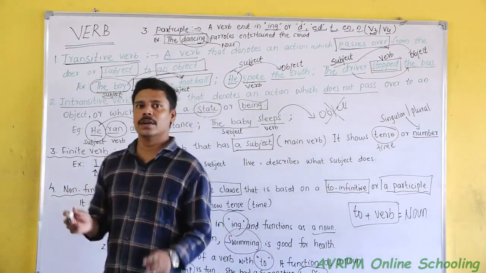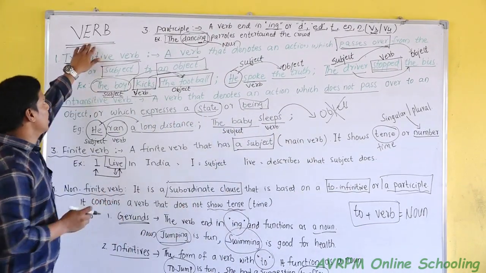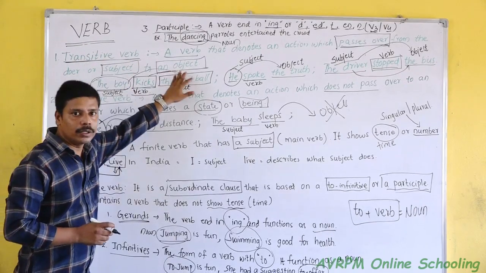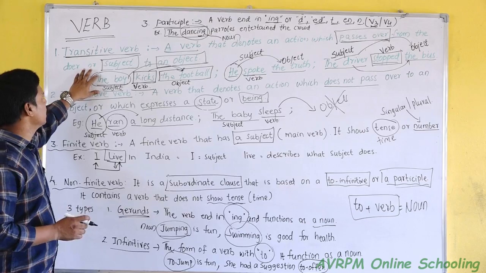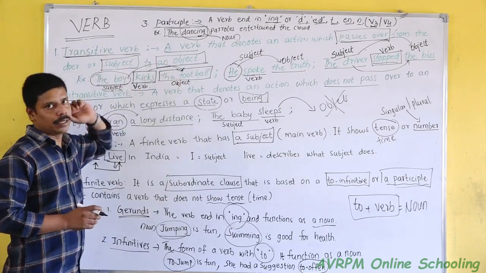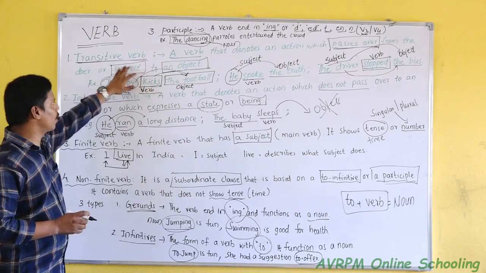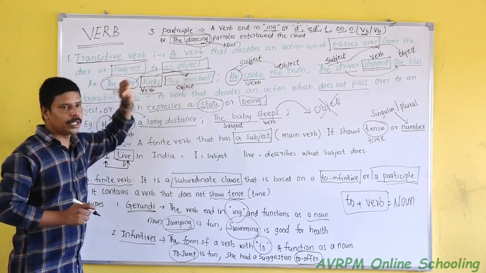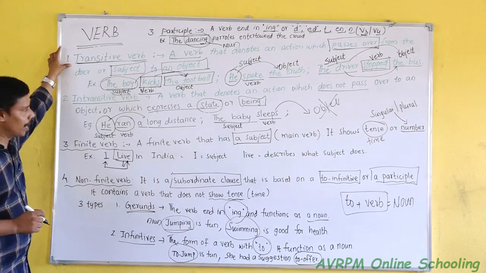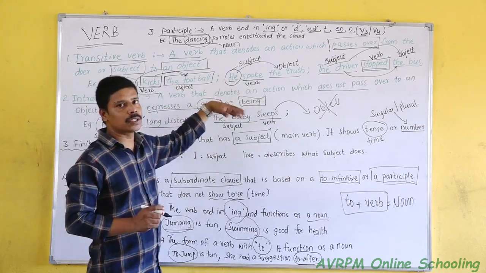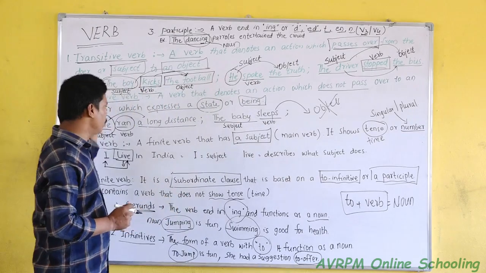These are the main verb patterns. Verbs: a transitive verb is one whose action passes from the subject to an object. An intransitive verb is one where the action does not pass over from the subject to an object.